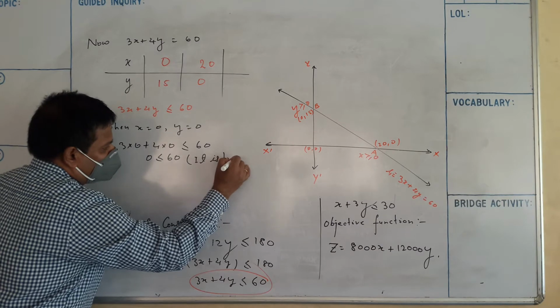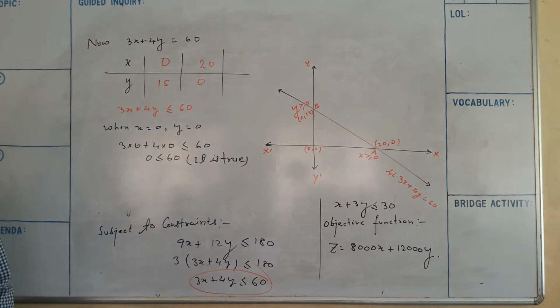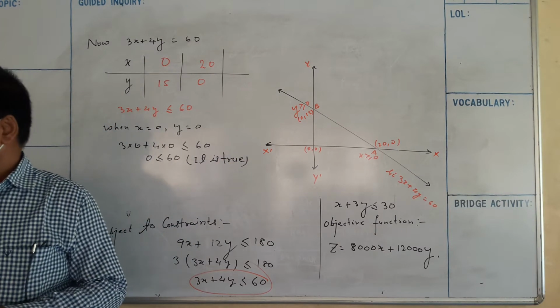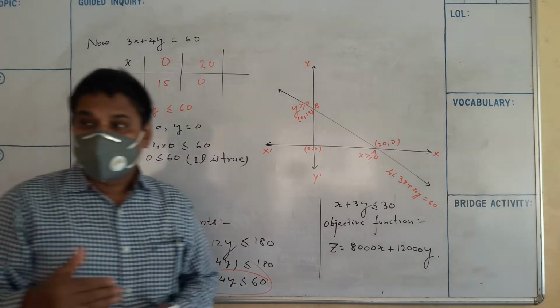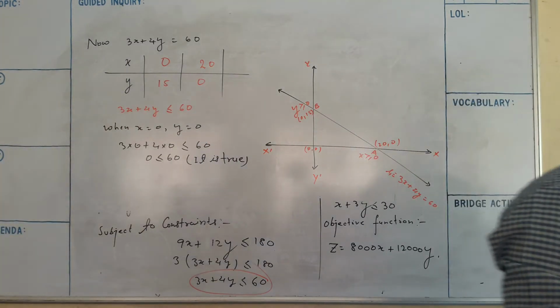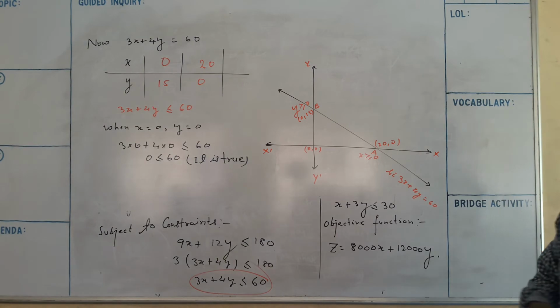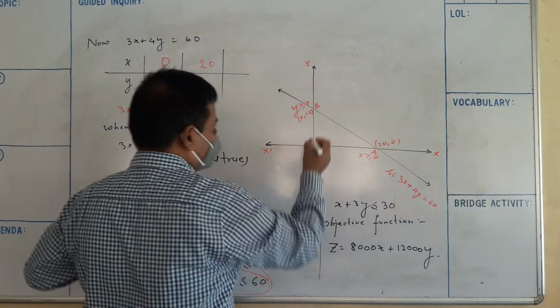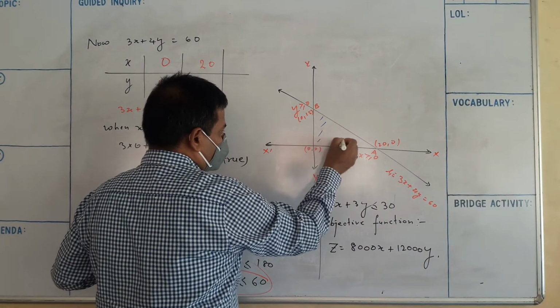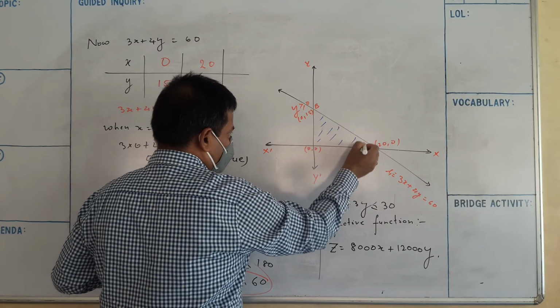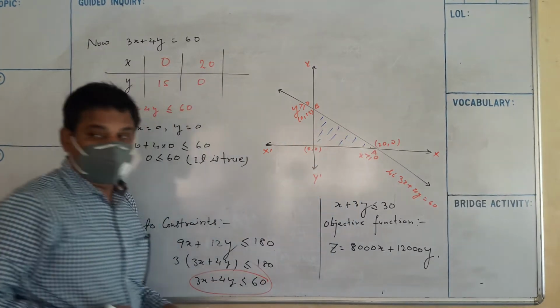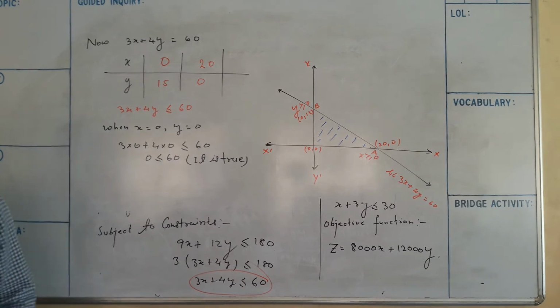It means the shaded region contains the origin side. So the origin side is this side.